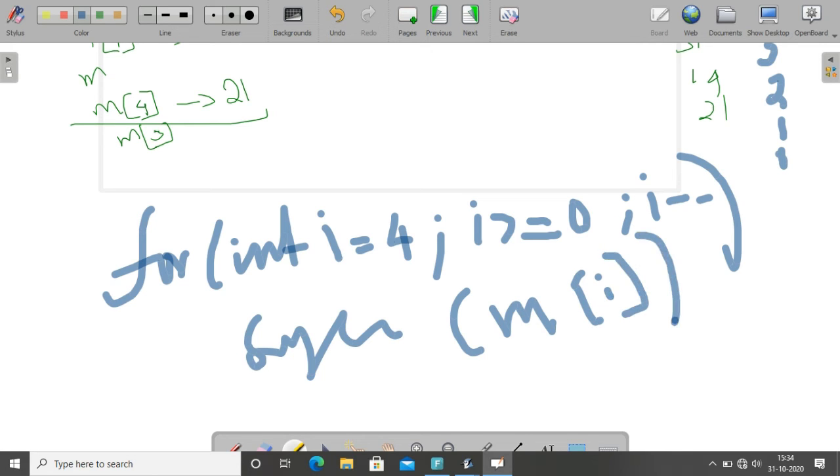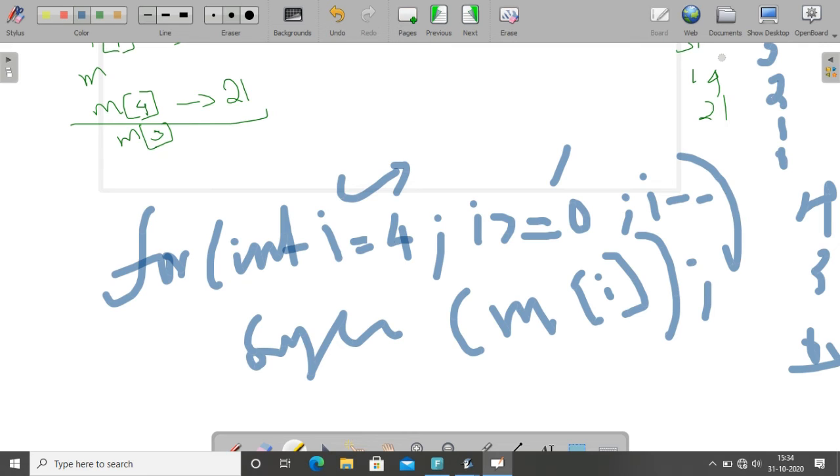So for this we will write like this. Then we can write System.out.println of M of I. If we are using this concept to print the elements in the reverse order, that is the last index element, then I greater than or equal to 0, then I minus minus. That is from the last element it will come down till 0.